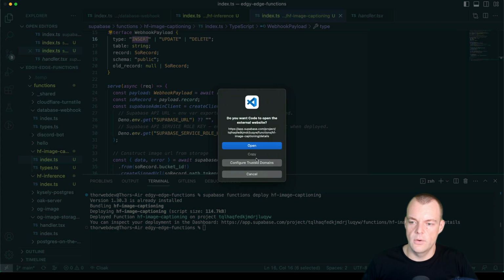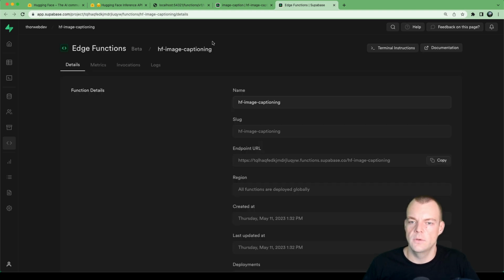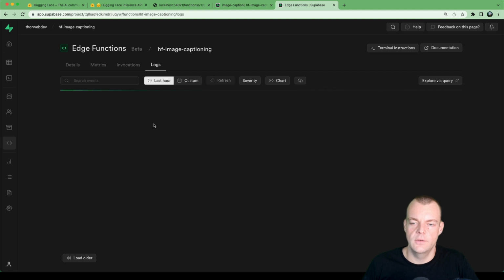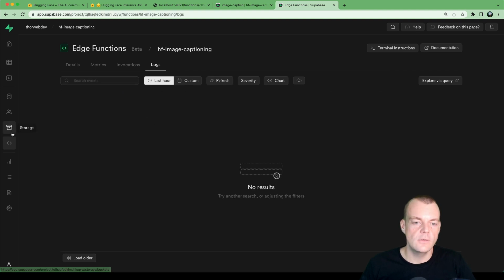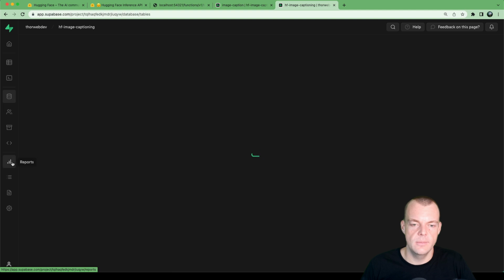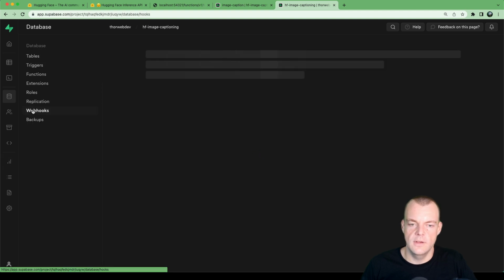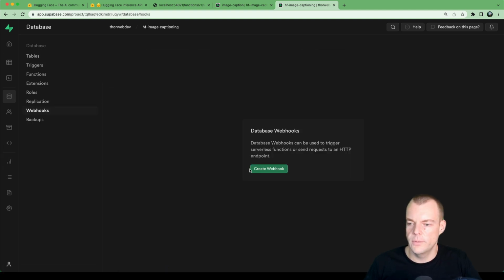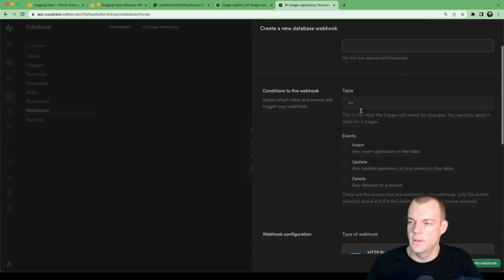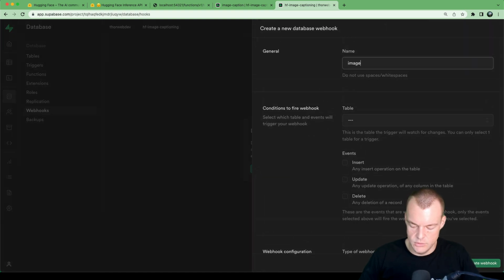All right, we get our image captioning deployed to our Supabase project. Here we are. We'll be able to look at the logs. And so now what we need to do is in database, we can set up our database webhook. We create a webhook. We'll call it image captioning.